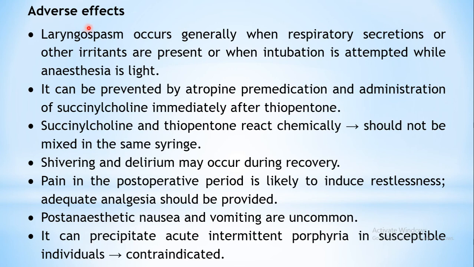Coming to the adverse effects, laryngospasm may occur if respiratory secretions or other irritants are present, or if intubation is tried. When the anesthesia is light, laryngospasm can be precipitated. To avoid this, you can give atropine as a pre-anesthetic medication. All these consequences will be ruled out, and secretions will be reduced. And administration of succinylcholine.